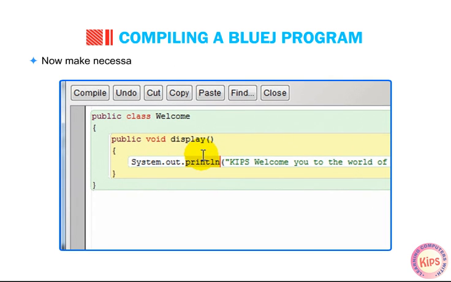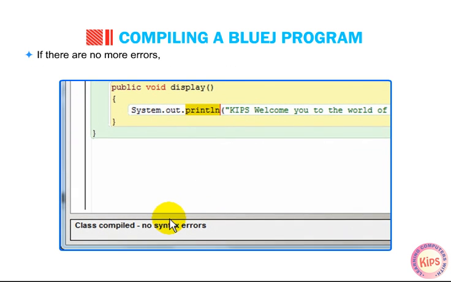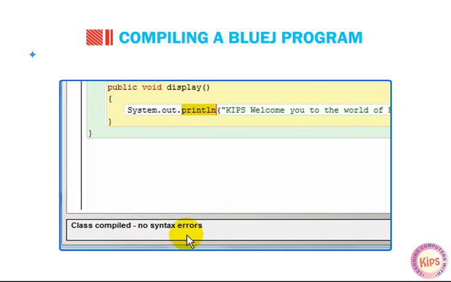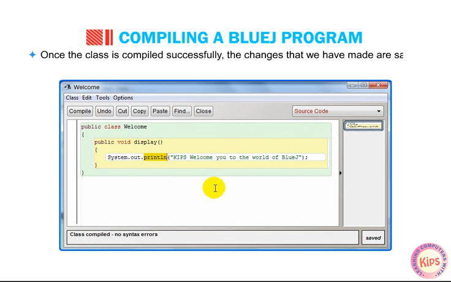Now make the necessary corrections in the code and compile the program once again. If there are no more errors, the compiler displays the message, Class compiled, no syntax errors. Once the class is compiled successfully, the changes that we have made are saved automatically.